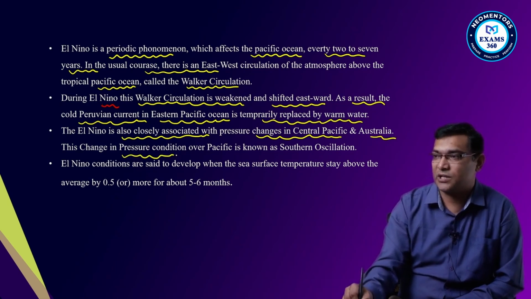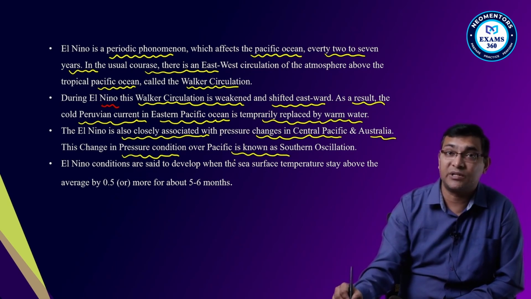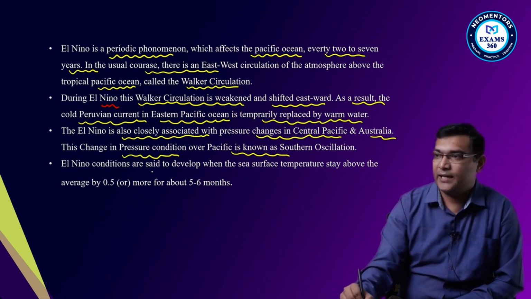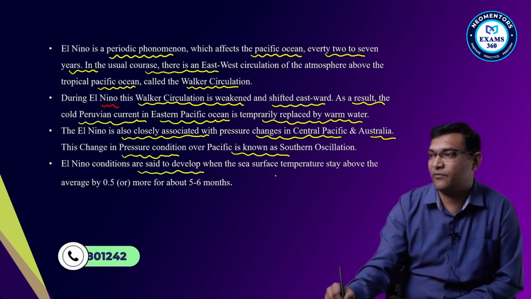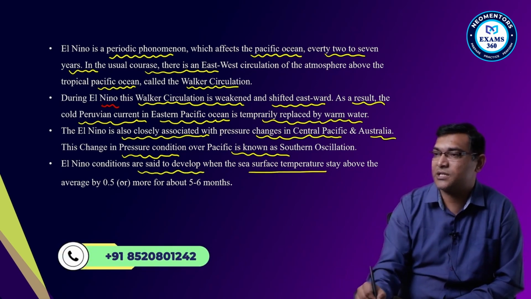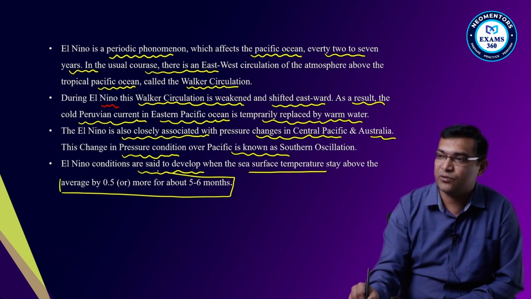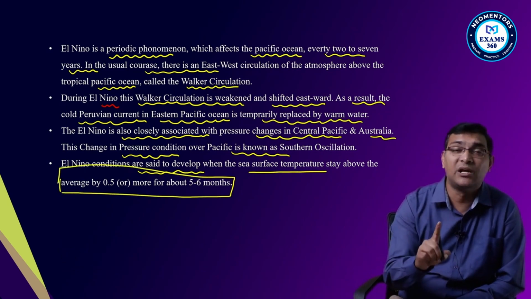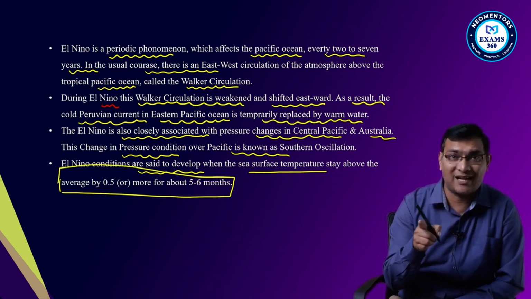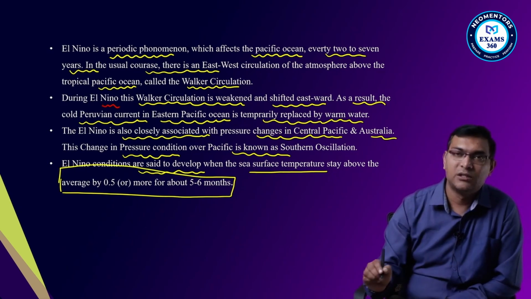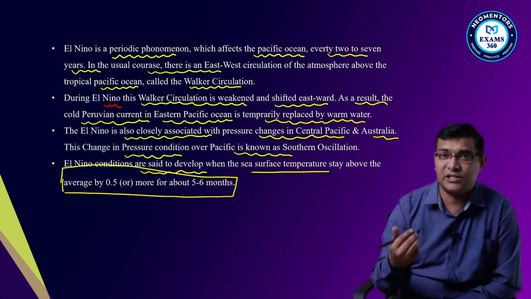These changes in pressure over the Pacific Ocean is nothing but southern oscillation. And El Nino conditions are said to be developed when sea surface temperature stays above 0.5 degree for more than 5 to 6 months. That is nothing but weakening of the trade winds, waxing and waning of the sun, or due to the climate related changes.